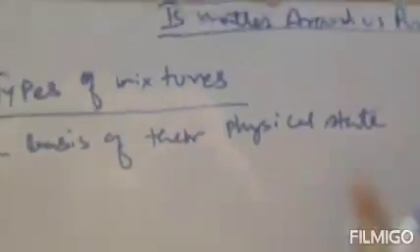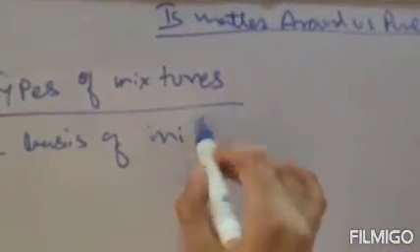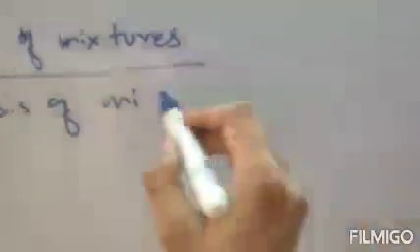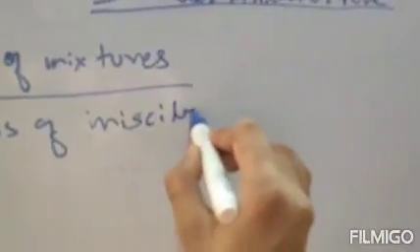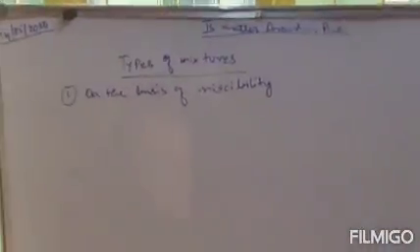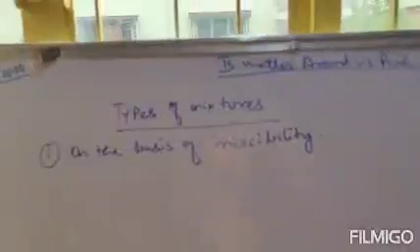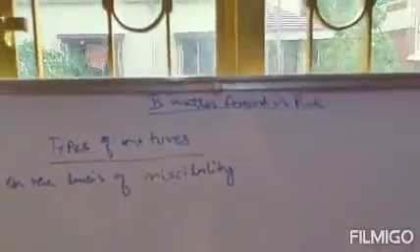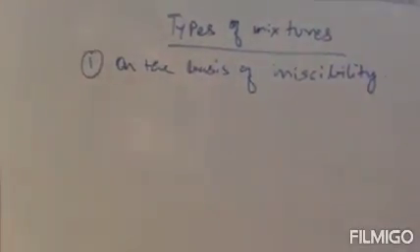Next criteria is on the basis of their miscibility. Now miscibility means how mixtures can be mixed with one another, that is your miscibility. Clear? So on the basis of miscibility, the mixtures are classified into two types. One is your homogeneous mixture, another one is your heterogeneous mixture.